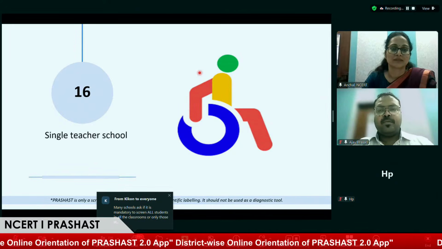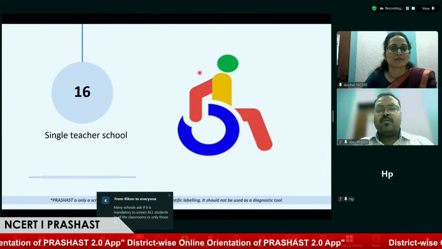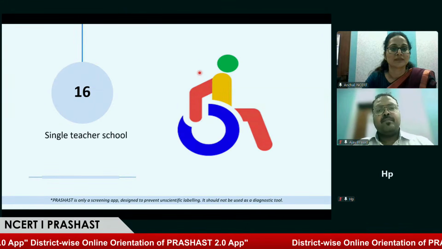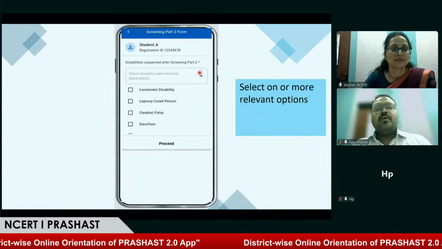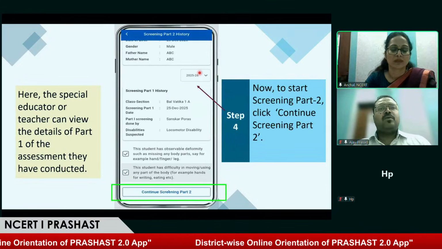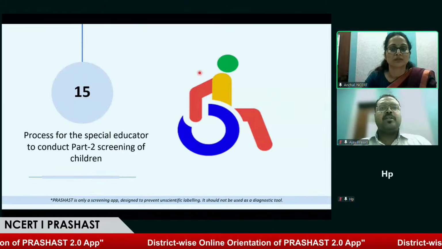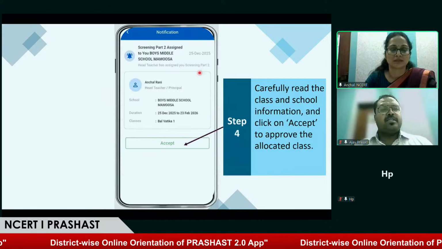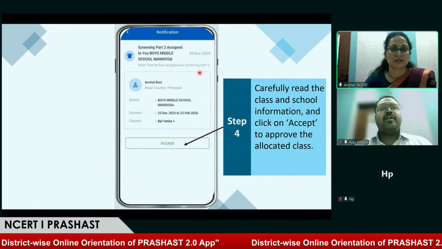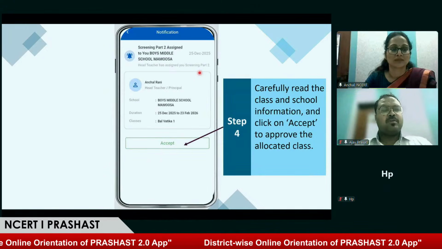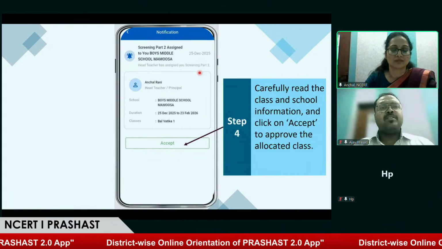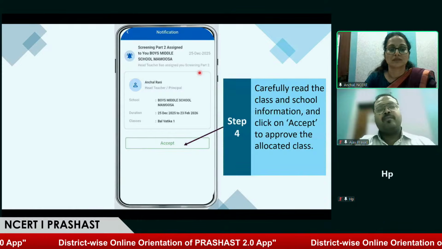So the special education teacher will teach online? No, sir, not online. How the special educator will function is that suppose a school doesn't have a special educator, they can request the officer or block coordinator to assign a special educator to get associated with a particular school.